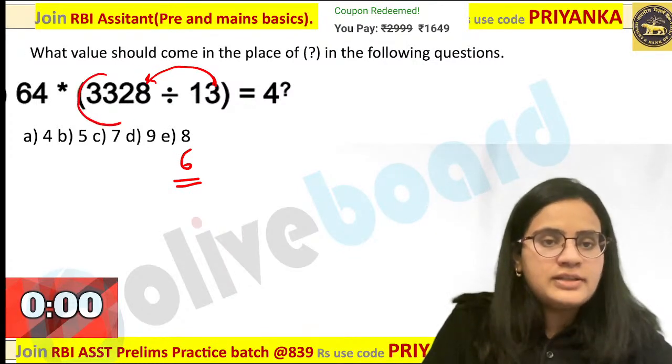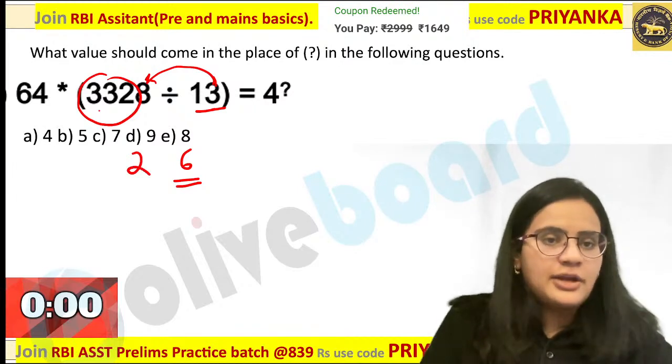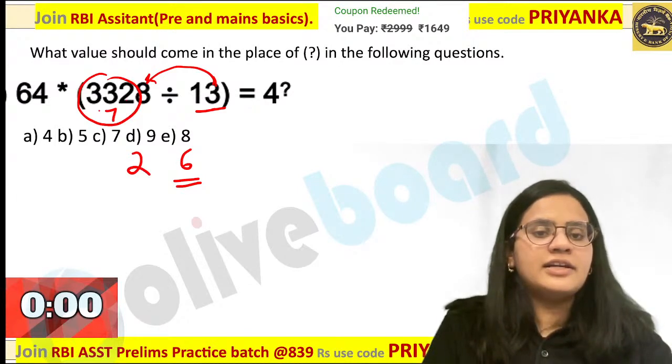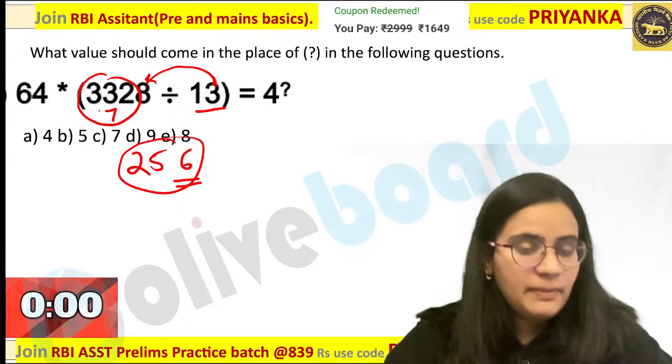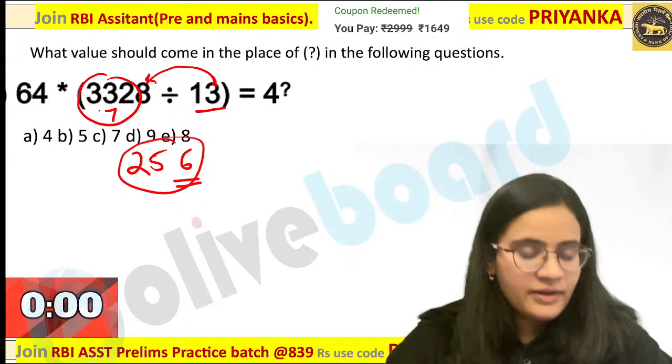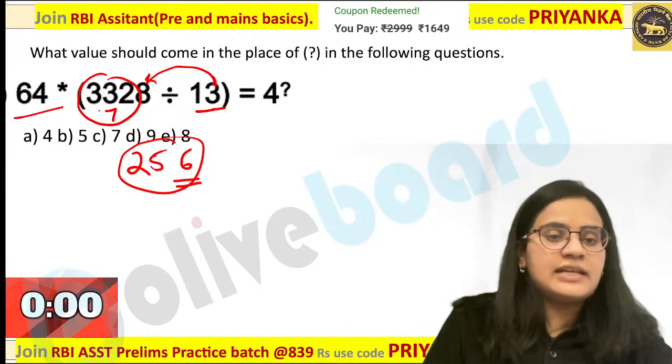Now, how will you go about this? Divide this by 13. 13 2s are 26. Are you getting it? Then 7 is remaining, 13 5s are. So, you are going to get 256 as the value. Please learn this method over here, the single cancellation method. Now, this is nothing but 64.